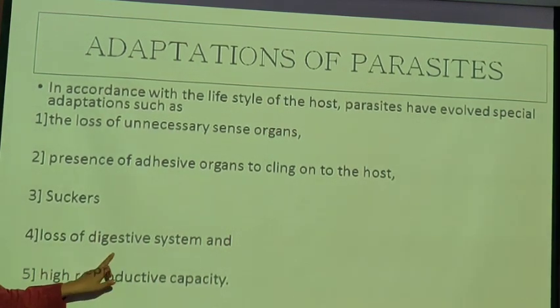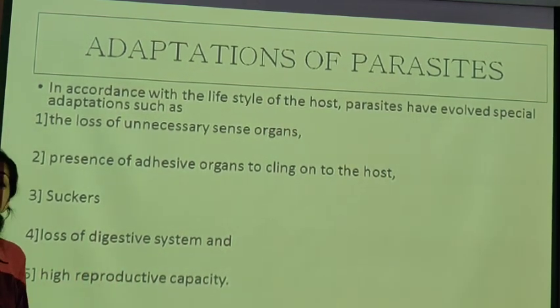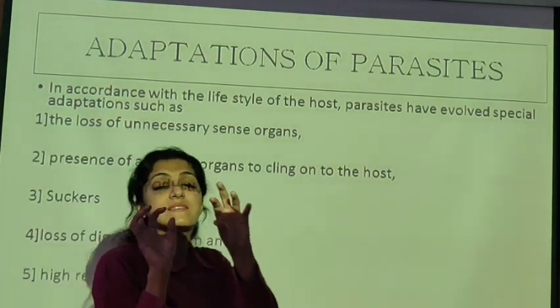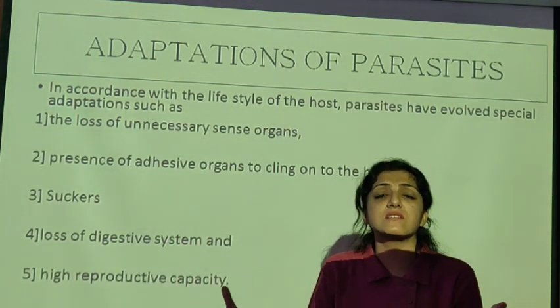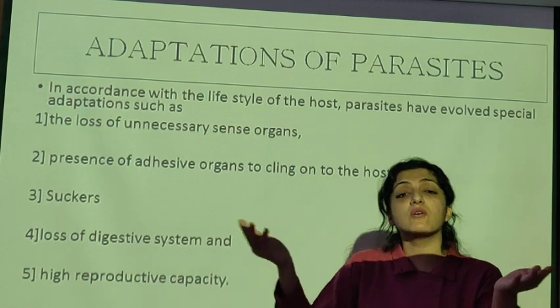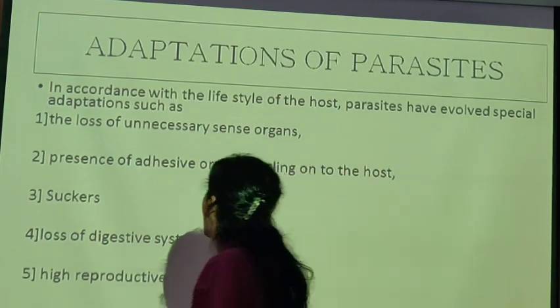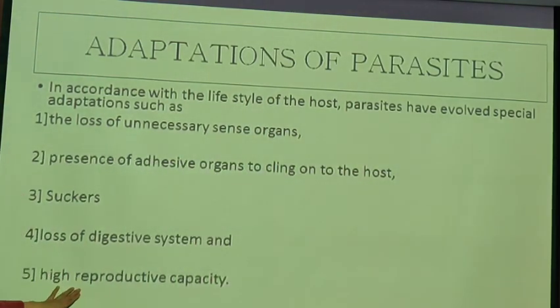They will have loss of digestive system. इसलिए ये parasites बहुत small रहते हैं. They don't have a well defined digestive system. They don't need it because they are taking already digested food. And high reproductive capacity.